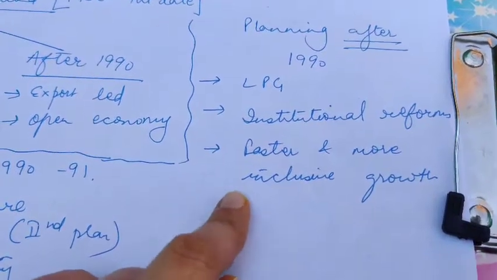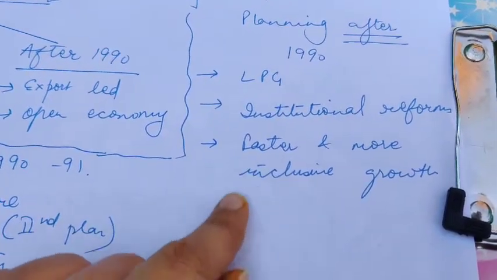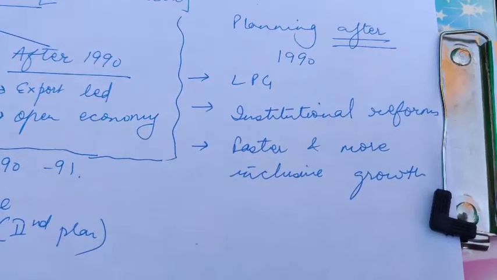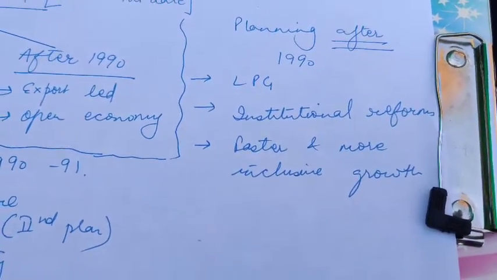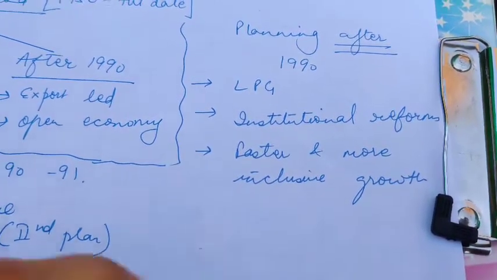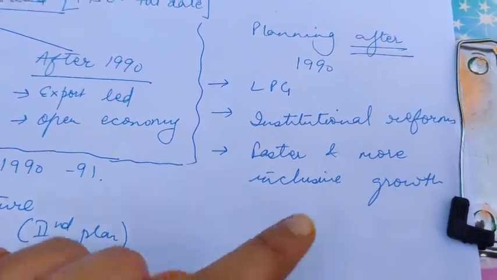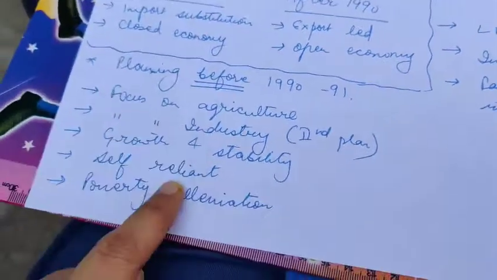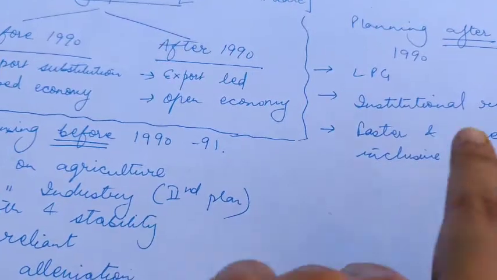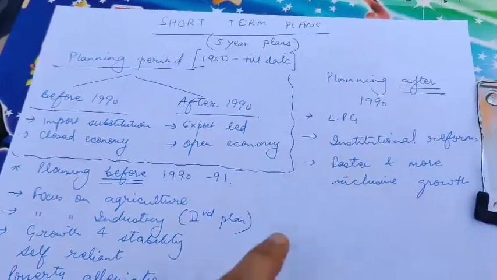And last was faster growth and moving towards more inclusive growth. Inclusive means including every sector. There should be no regional disparities, there should be no departmental disparities, there should be no industrial disparities, and we should grow like that. So you can very well see that before 1990 and after 1990 there has been a lot of change in the policies which we have followed. So this is a brief about that.